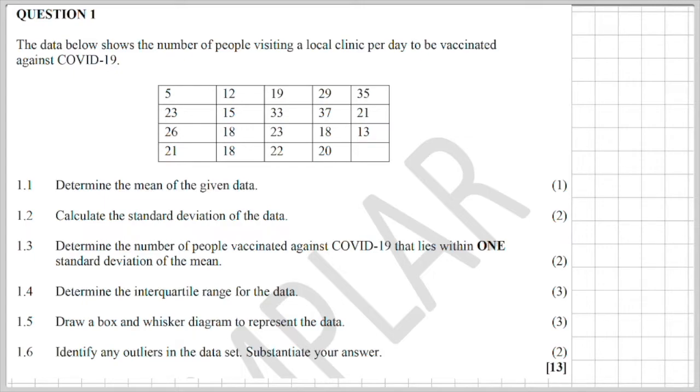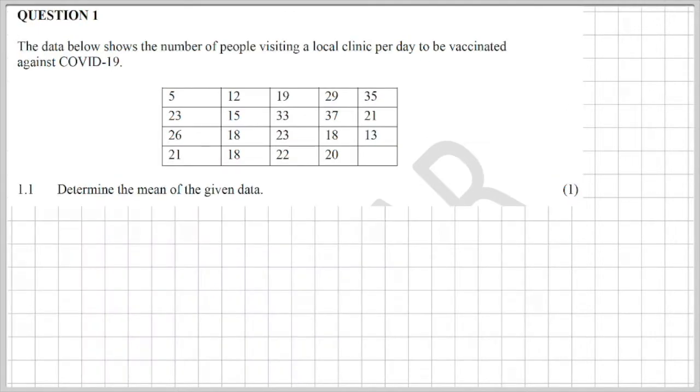When I look at something like question 1, it's actually a really simple question, but I am going to, of course, delve deeper into this and explain some of the nitty-gritty things. But let's start with the basics. It says here the data below shows a number of people visiting the local clinic per day to be vaccinated against COVID-19. Determine the mean of the given data.